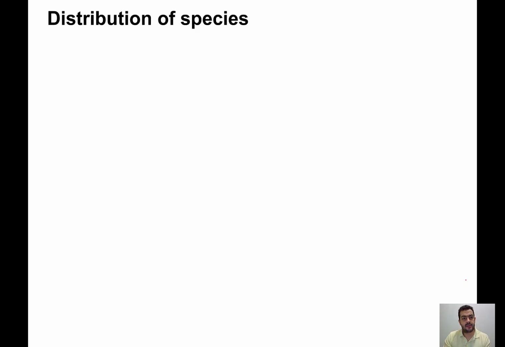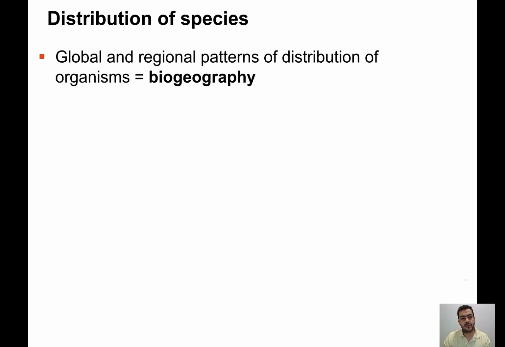One thing to keep in mind is the distribution of species and the factors affecting that distribution. Whenever we are describing the global and regional patterns of distribution of organisms, we are referring to what is known as biogeography. Remember, it's something like a map, like geography, but showing the distribution of the different organisms and the patterns of this distribution.